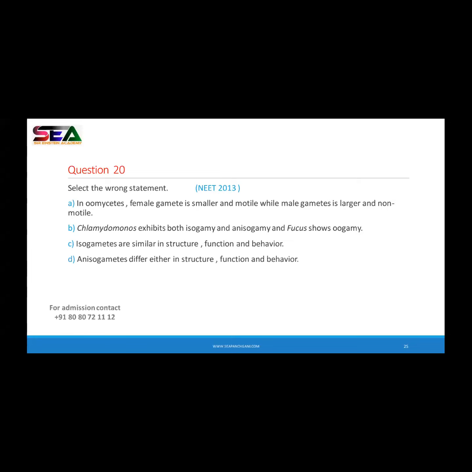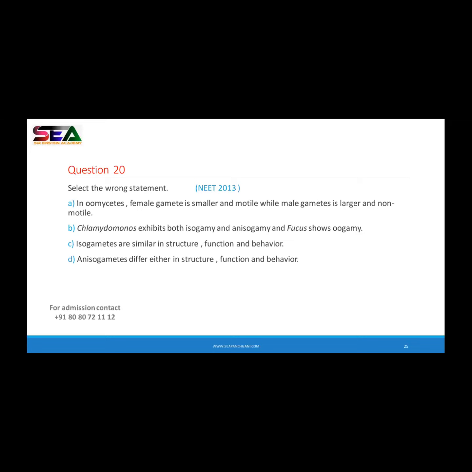Now third one, isogametes are similar in structure, function, and behavior. Is it correct? It is also correct. Anisogametes differ in structure, function, and behavior, right? So here the wrong statement is: in oomycetes, female gamete is smaller and motile, while the male gamete is larger and non-motile.